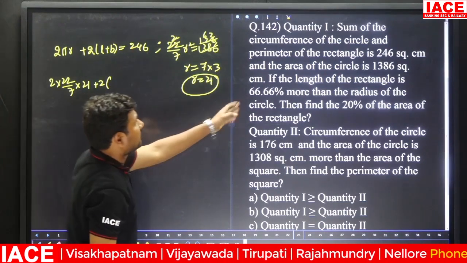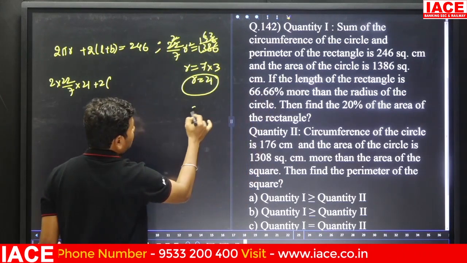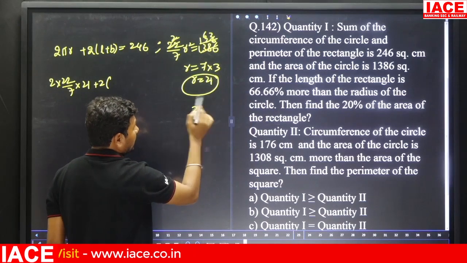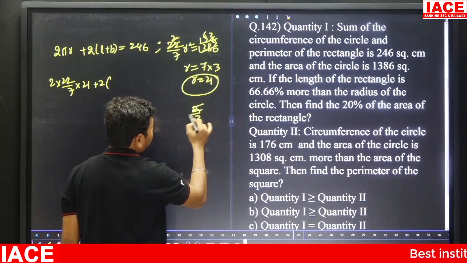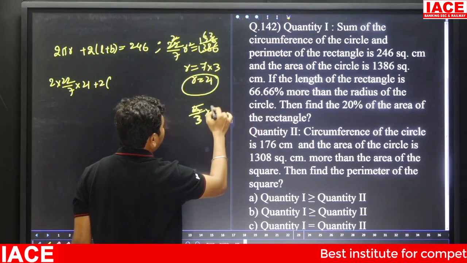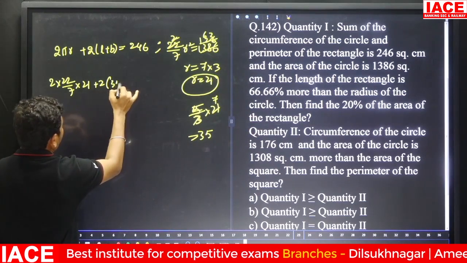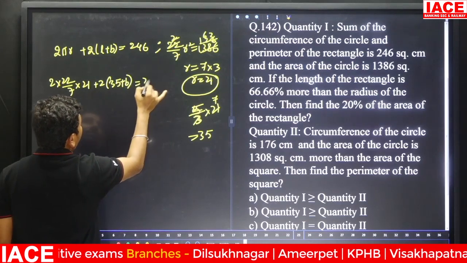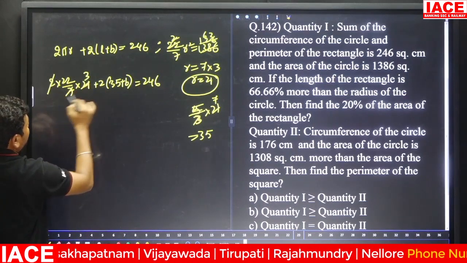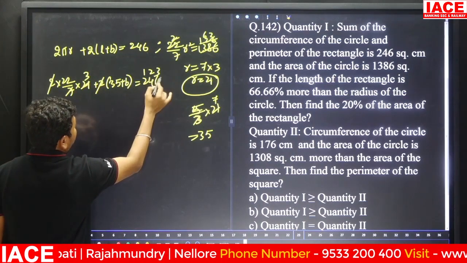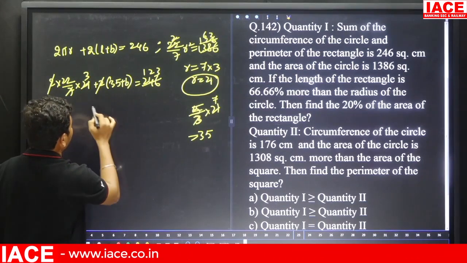Here the length of the rectangle is 66.66 percent more, which means 2 by 3 more. 2 by 3 more means you can write 5 by 3 into the radius. The radius value is 21, so 5 by 3 into 21 gives 35. So 35 plus B is equal to 246 here. We have to solve this. 2 cancels, 2 cancels, and 22 into 3 is 66. We have to remove 66 from here.